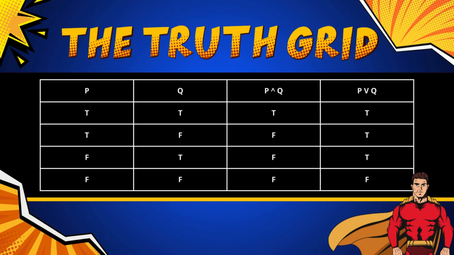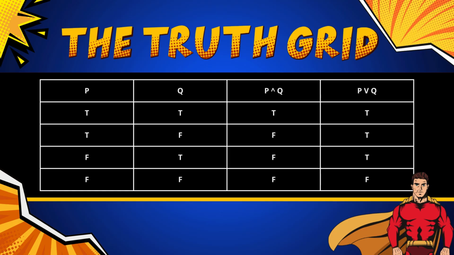Here we have the truth grid, also known as truth tables. It helps us find the truth value of a statement, especially when we have two statements combined using a logical operator. In this table, P and Q are two simple statements, where T means true, F means false.